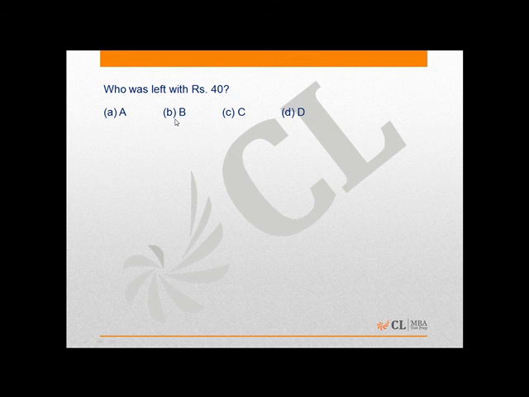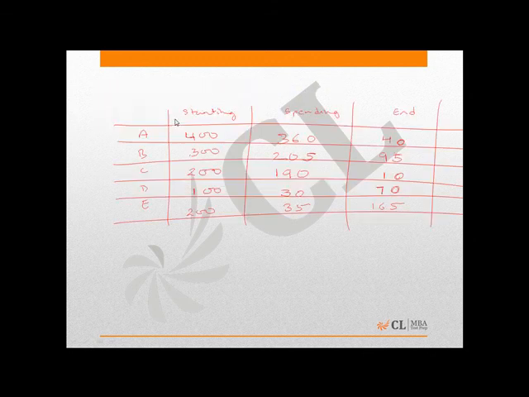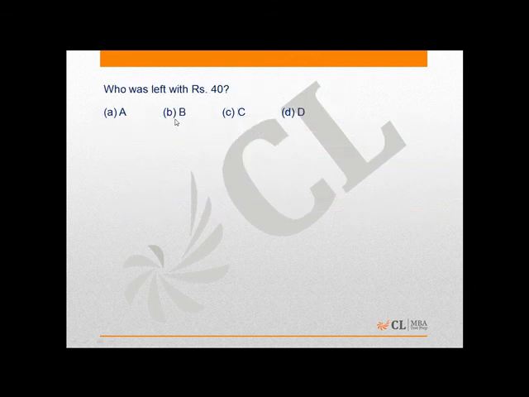Next, who was left with rupees 40? We can see that A was left with rupees 40 at the end. So the correct option is option A.